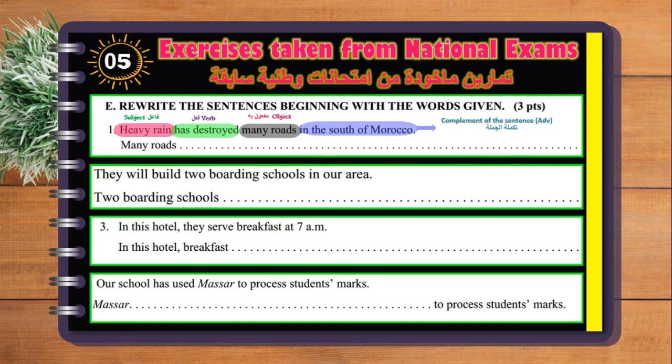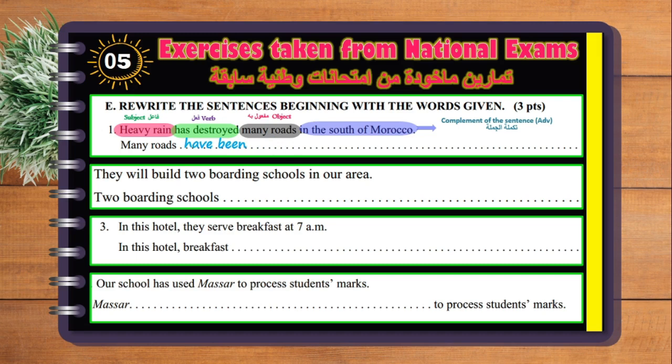The verb that we have here is has destroyed. It is in the present perfect tense. In the present perfect, we need to choose between the verb to be, which is has been or have been. So has been if the object is singular, have been if the object is plural. Now here we have many roads. Is it singular or plural? It is plural, so we're going to use have been.